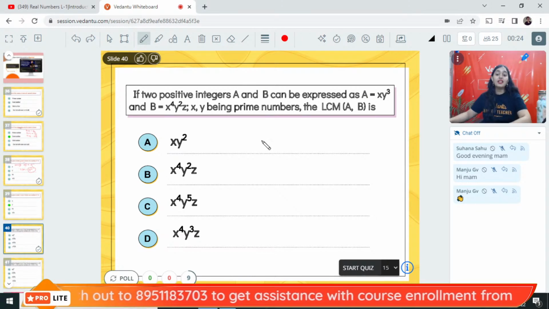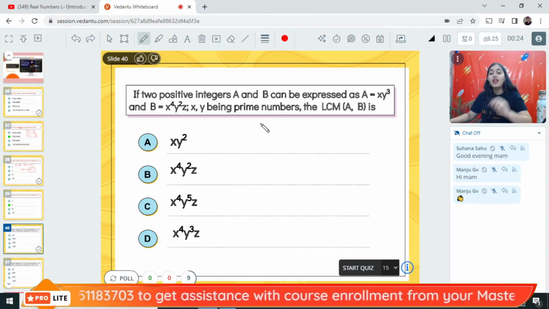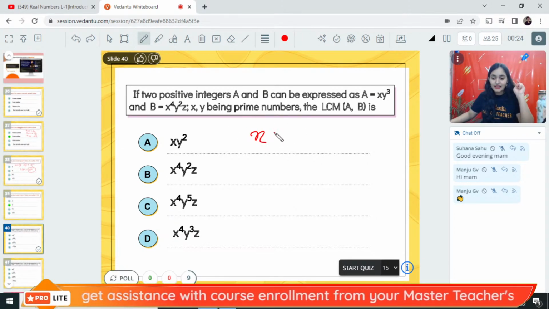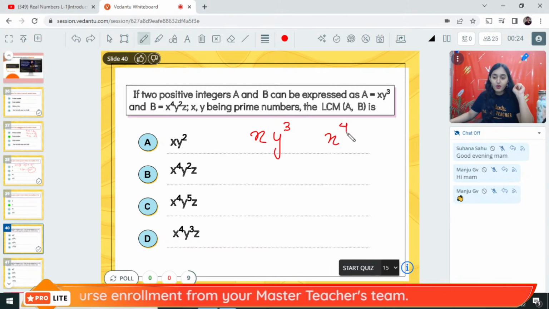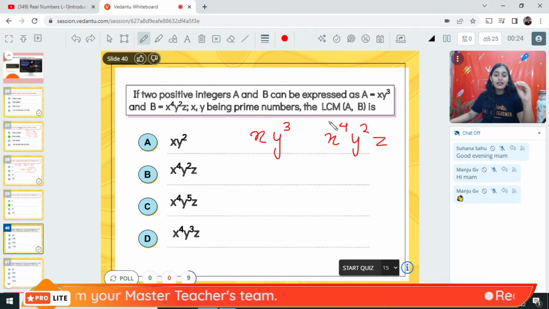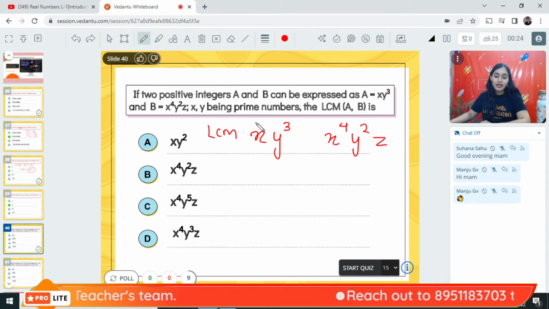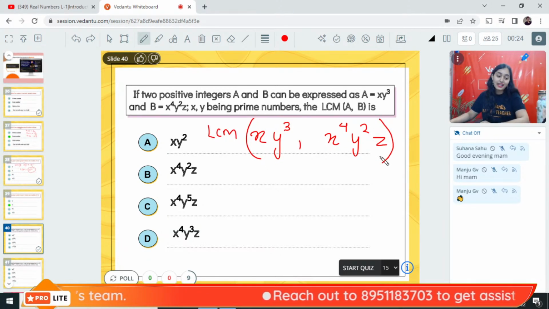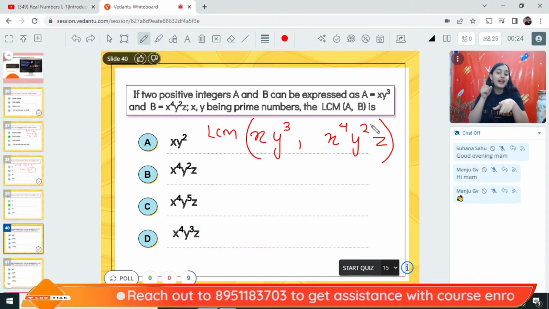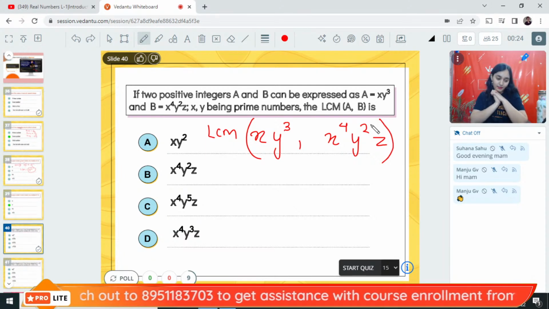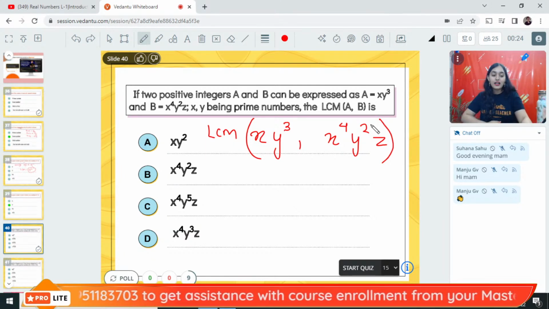And next question is again a very interesting question. If there are two numbers, x to the power 4, y cube and x to the power 4, y to the power 2 and z, what is the LCM of these two numbers? Very interesting question. Try to apply the logic behind LCM of any number. Logic लगाओ. लॉजिक लगाओगे तभी बना पाओगे.